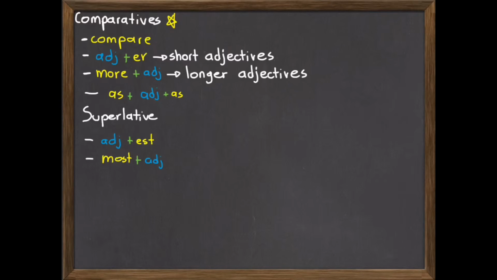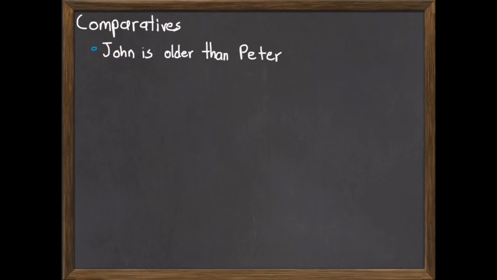And the rules are pretty much similar to the rules for comparatives. We put the adjective, and then we add est after the adjective, or for longer adjectives, we put most and then the adjective. So let's look at some examples.